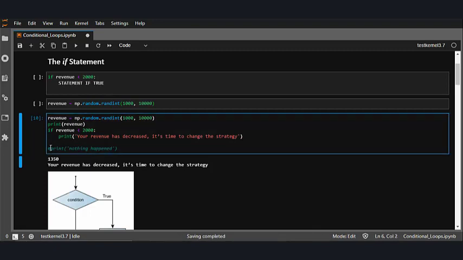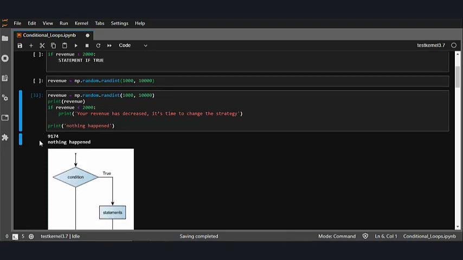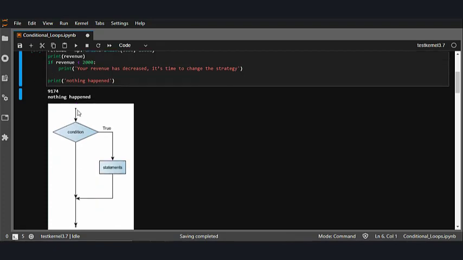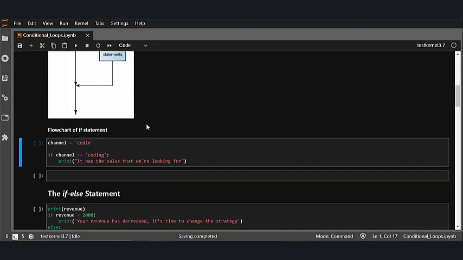So let's say I'll just uncomment this. This is at the same indentation, or let's say an unindented statement. This will always print irrespective of whether the condition is true or false. You see, irrespective of whether it is true or false, it will always print. So this is what the if statement is all about. Its flowchart looks something like this, where you pass on to the condition, and if it is true, the statements written inside it will be executed, or else nothing.